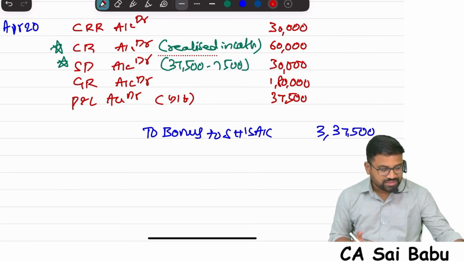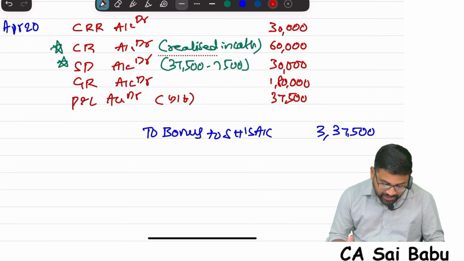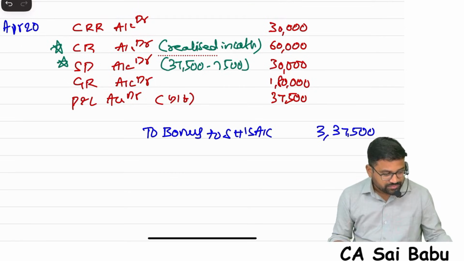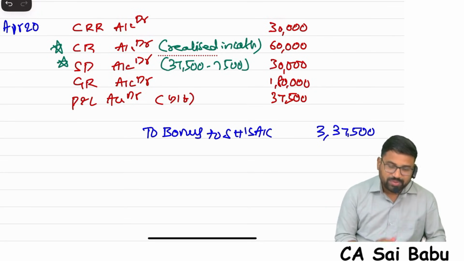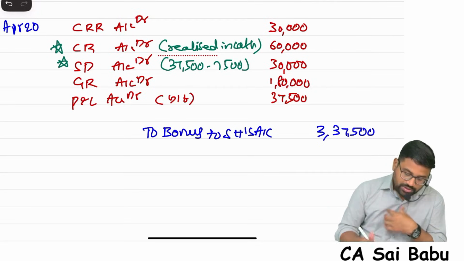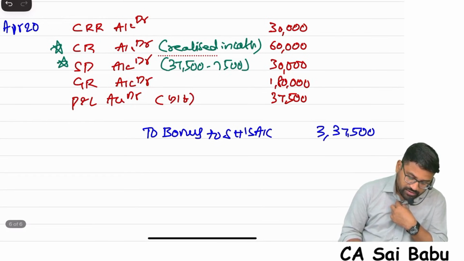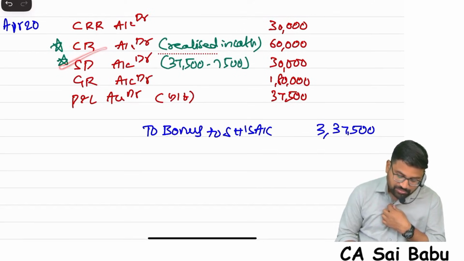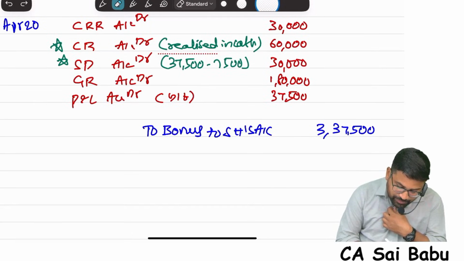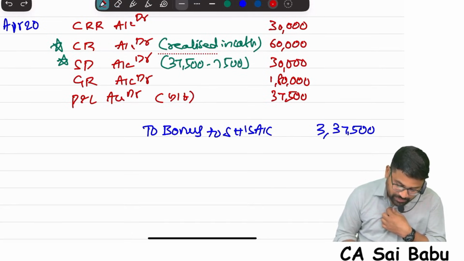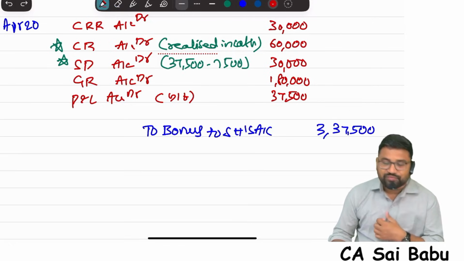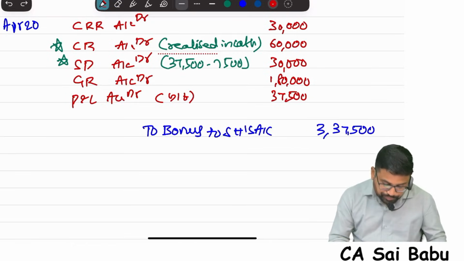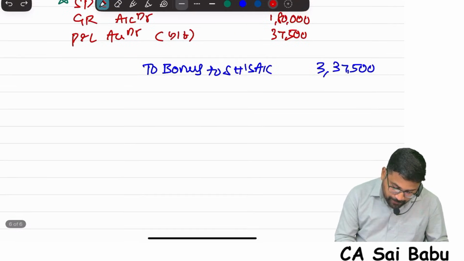That's the intention. Please understand. That's why I am using CRR first, because CRR does not have any other purpose except to be used for bonus issue. Then capital reserve, which is realized in cash. Then securities premium, because these all have limited purposes only. General reserve and P&L account are free reserves, which can be used for any purpose. That's why.